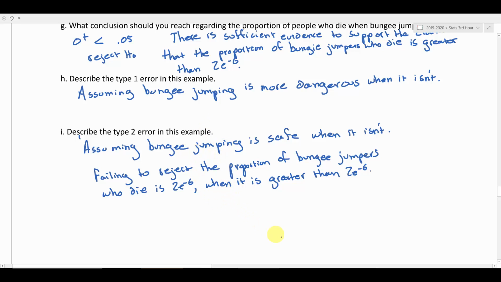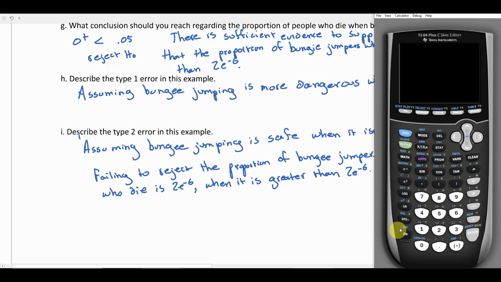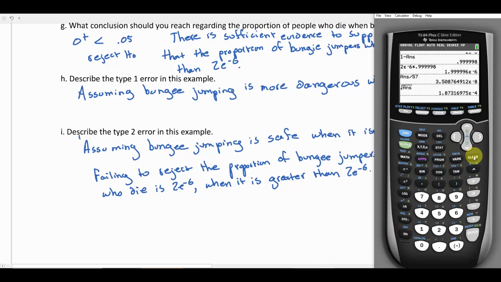All right, we're going to wrap up this problem by looking at the calculator and how to run this exact same test on the calculator without doing it by hand. So this one was a one prop Z test. If you go to stat and over to tests, we want stat, test, and you're going to go down to the one that says 1-PropZTest, which is option number 5. Your assumed proportion, remember, was 2 out of 1 million. That's 6 zeros. And then it wants the number of successes.